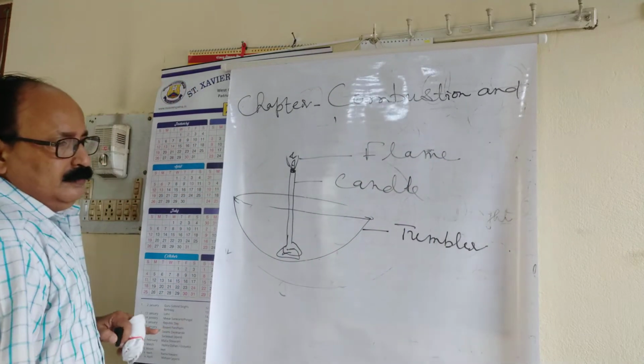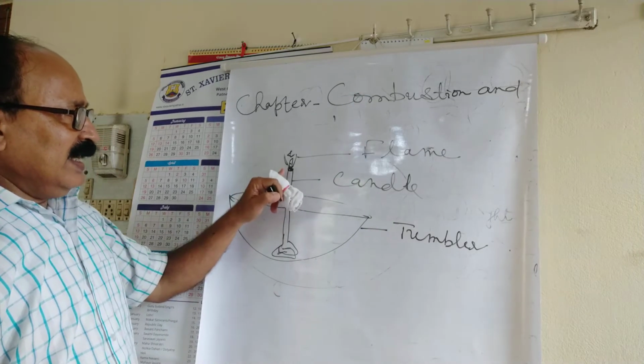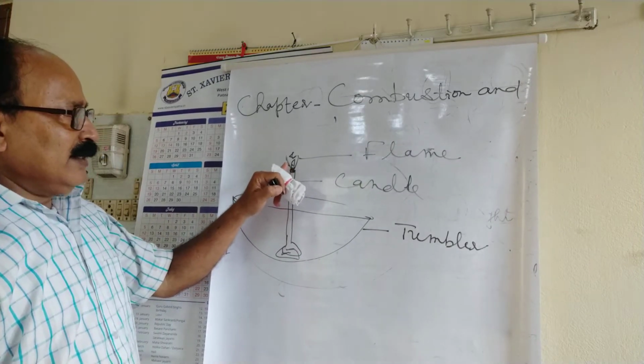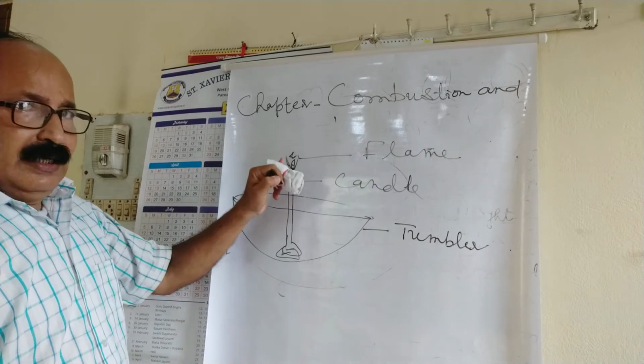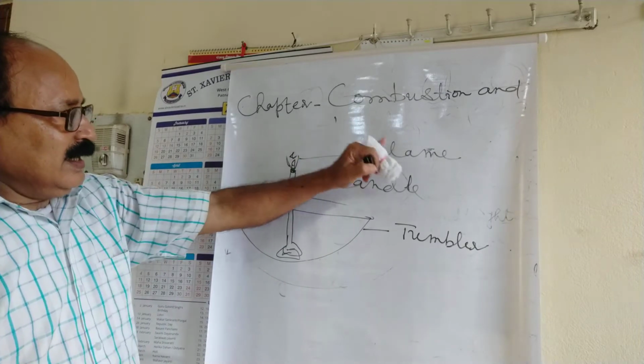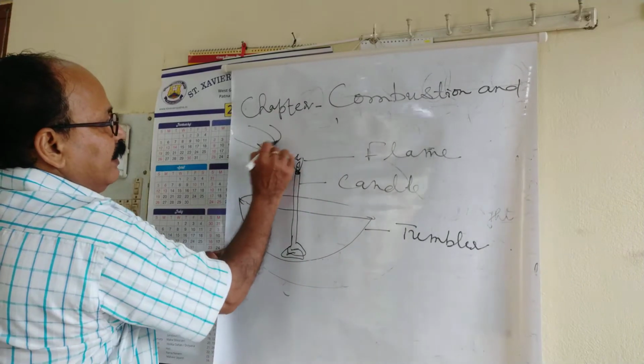of the candle. So now, here we are noticing that the candle is burning. It is lighting, and nothing is surrounded over it. That means air is coming.